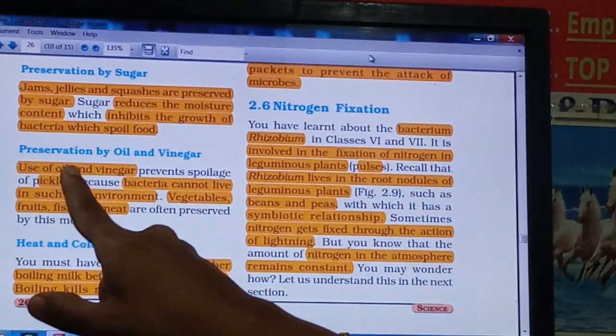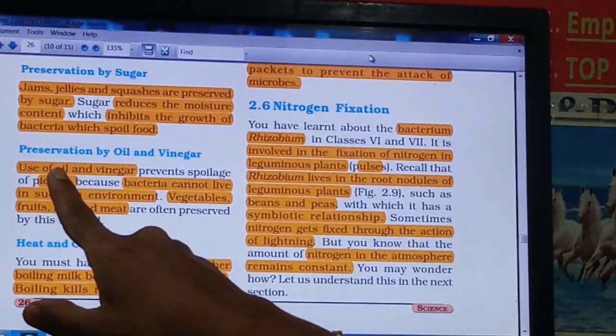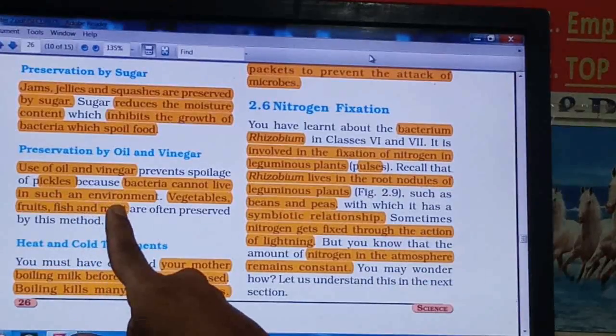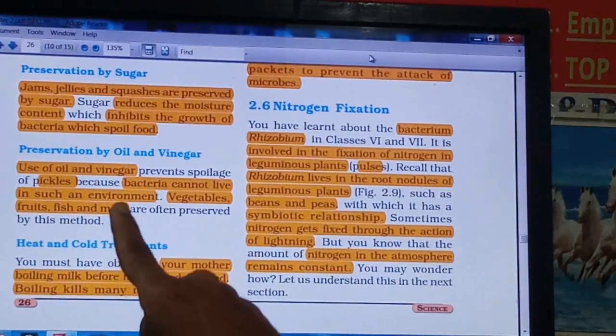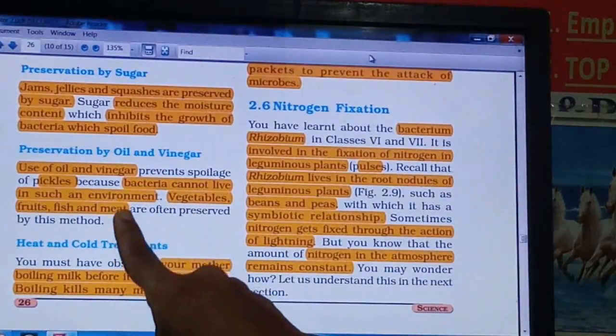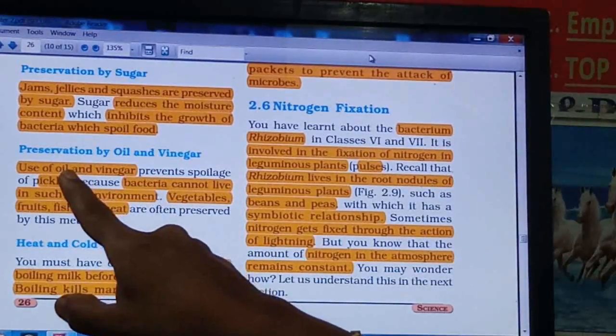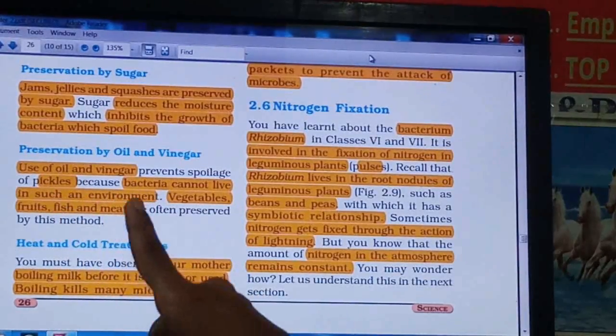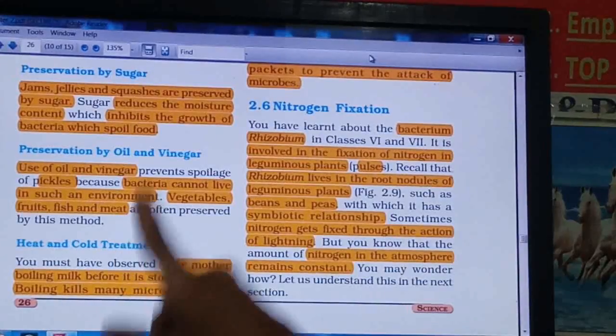Along with pickle, vinegar and oil are used to preserve vegetables, fruit, fish as well as meat. That's why whatever vegetables or sabzi we make, by adding a little bit more oil, it will not spoil soon, right? It will last for a longer time.